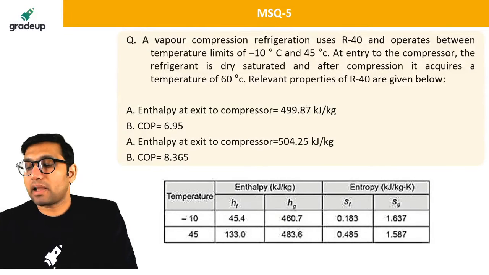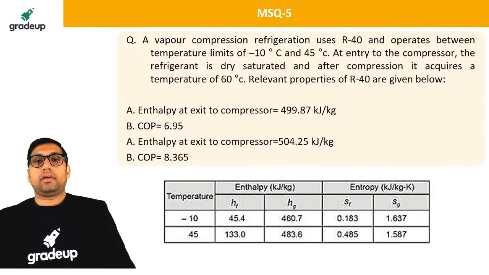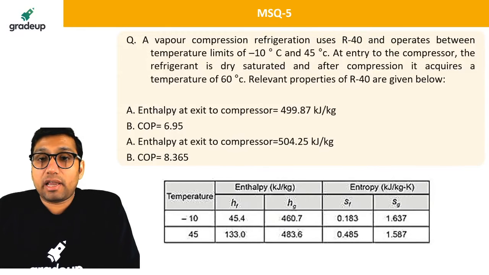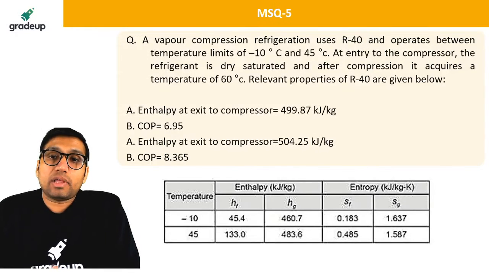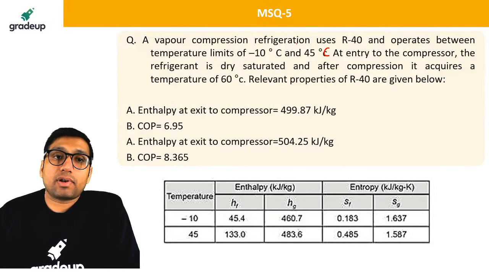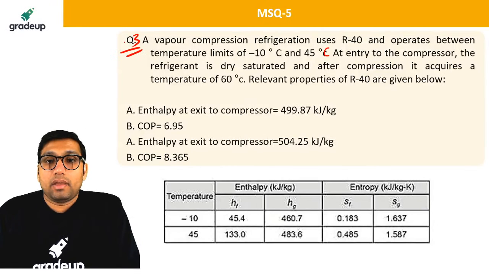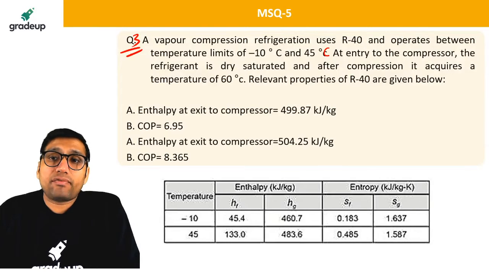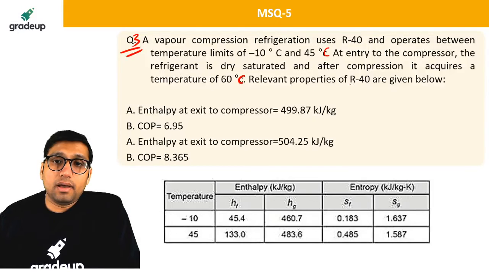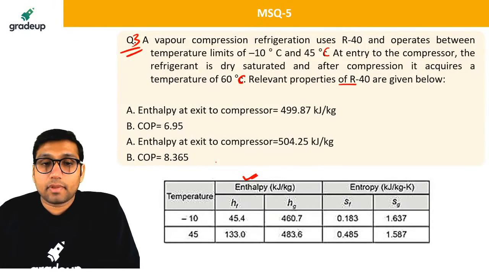Next question, question number 3. A vapor compression refrigeration system uses R40 and operates between temperature limits of -10 and 45 degrees Celsius. At entry to the compressor, the refrigerant is dry saturated, and after compression it reaches a temperature of 60 degrees Celsius. Relevant properties are given in this table. You have to tell which of the following statements is correct.